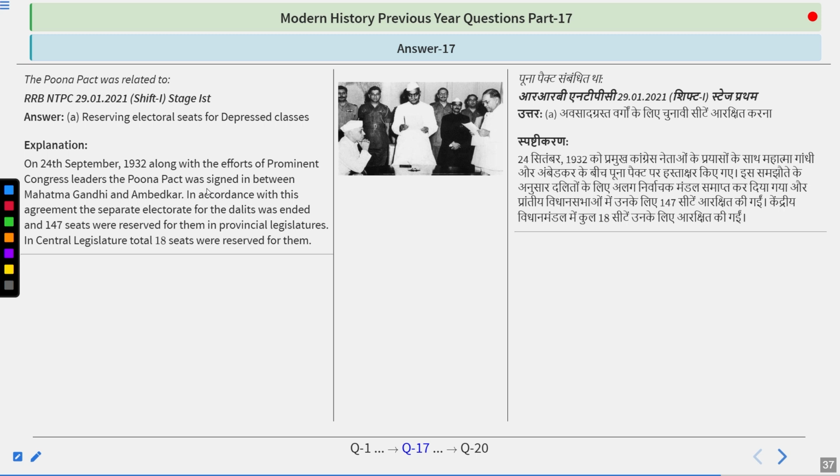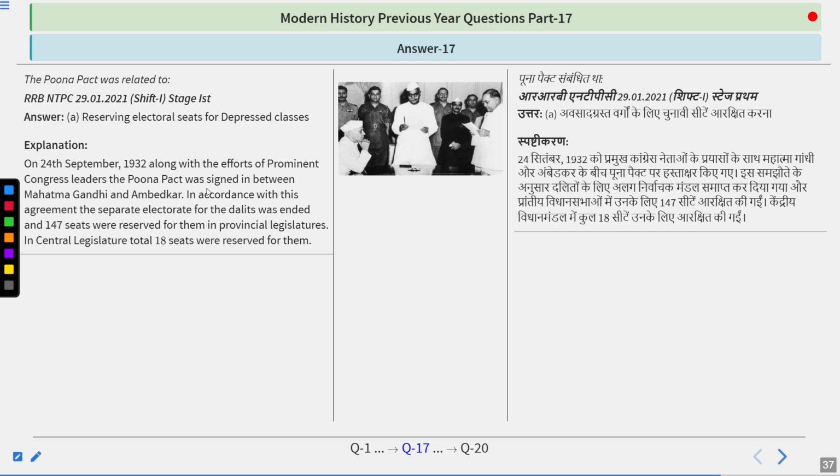On 24th September 1932, along with the efforts of prominent Congress leaders, the Pune Pact was signed between Mahatma Gandhi and Ambedkar. In accordance with this agreement, the separate electorate for the Dalits was ended and 147 seats were reserved for them in the provincial legislature. In the central legislature, a total of 18 seats were reserved for them. So the answer is reserving electoral seats for depressed classes. And this pact was signed in Yerwada Jail, Pune.